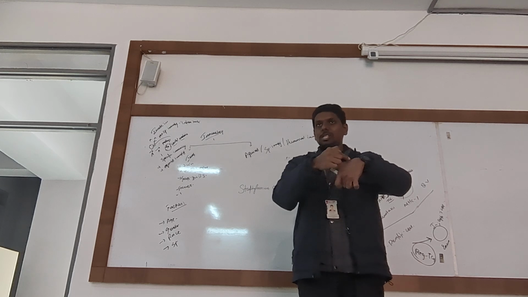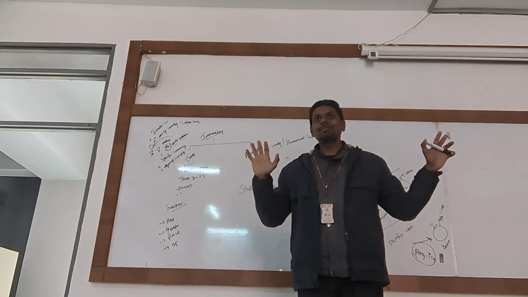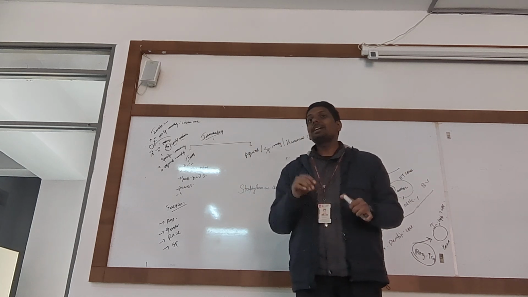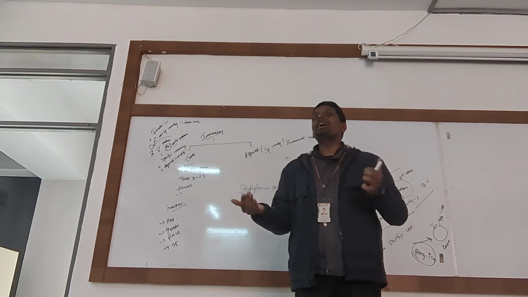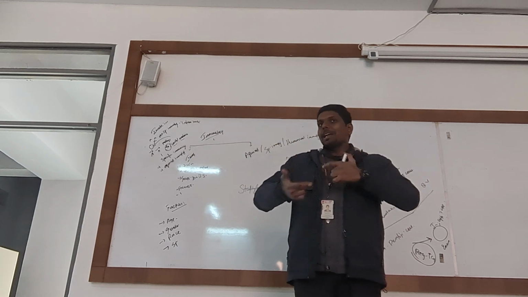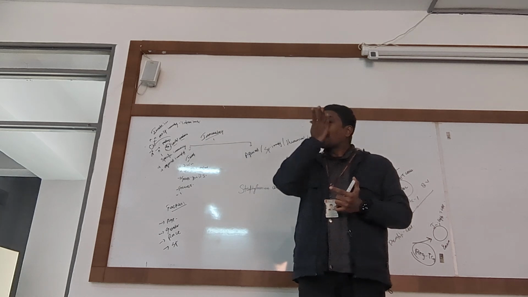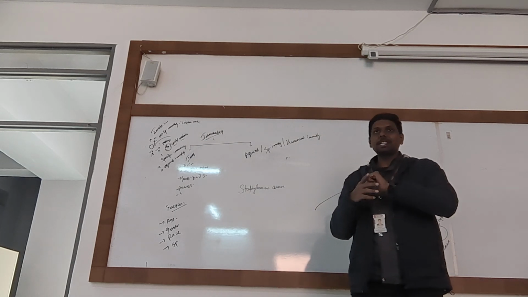If our cell loses its own ID card, what will our immune system think? Now you are an outsider. It won't even care and it will start attacking the cell. That is called autoimmune disorders. Why is our immune system attacking ourselves? Because it is unable to recognize self from foreign. Okay. So MHC plays a vital role, and that is why organ transplantation matters.